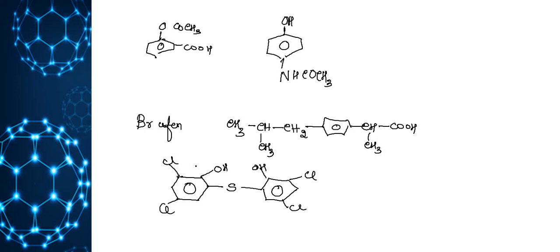This is the structural formula of an antiseptic. Next, we have already discussed some of the tranquilizers. Barbituric acid: tranquilizers which induce sleep. Hypnotics we have already discussed. So the structure is: here is NH, N, here also NH, here double bond O, double bond O. So this is barbituric acid.